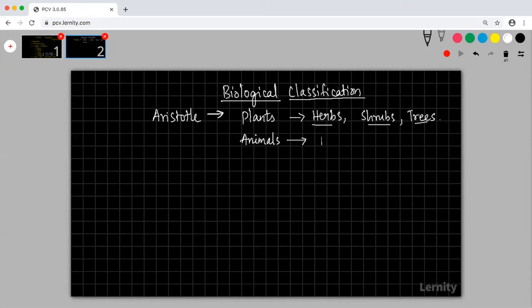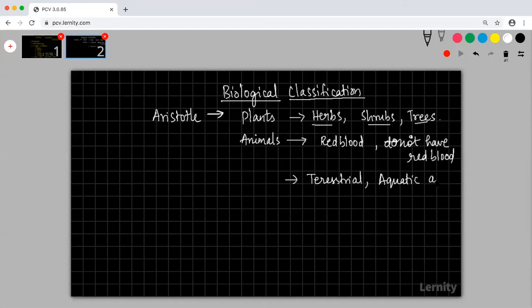He classified animals which have red blood and animals which do not have red blood. He also classified them into terrestrial, aquatic, and amphibians.